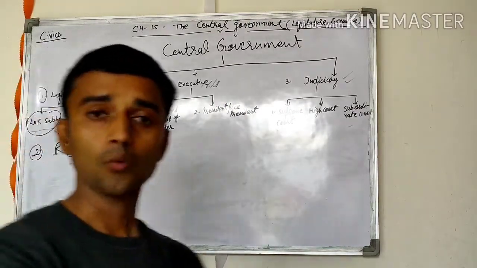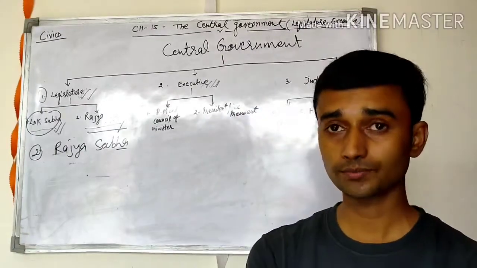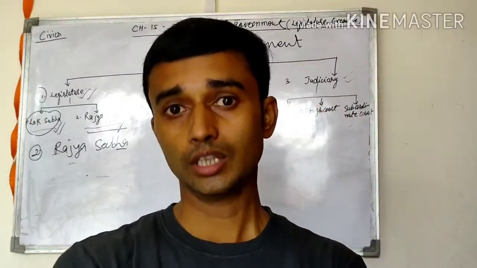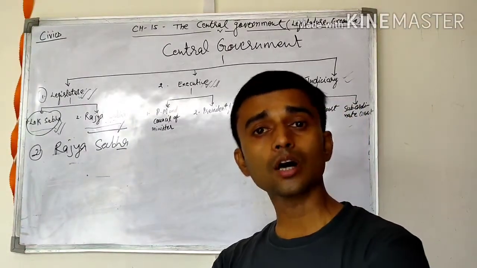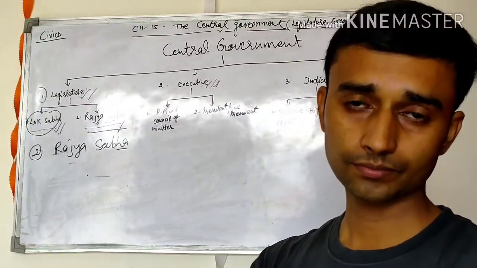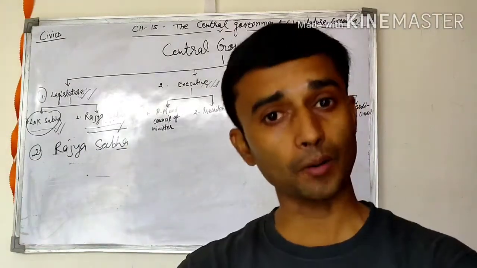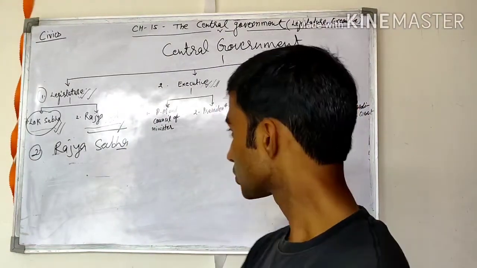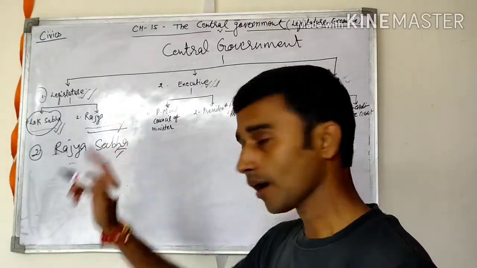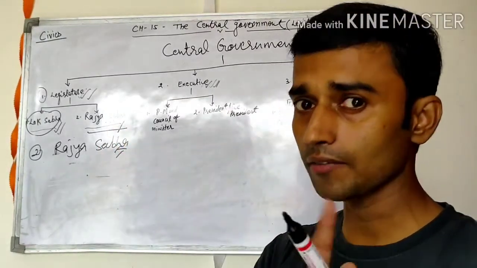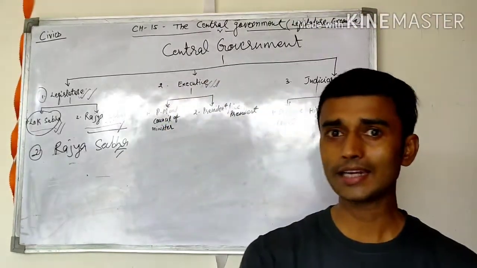What is the other name of the Rajya Sabha? It is also very important. First of all, I would like to inform you there are different names. Rajya Sabha is known as the Council of State. It is also known as the Permanent House. Why? Because Rajya Sabha is never dissolved. It's very important. Rajya Sabha is never dissolved.